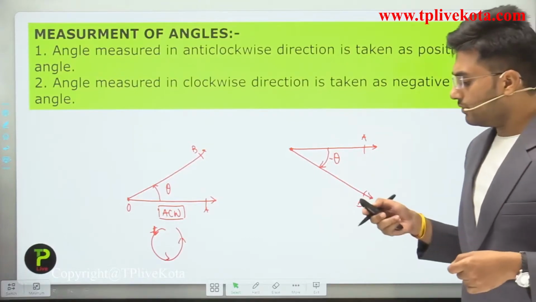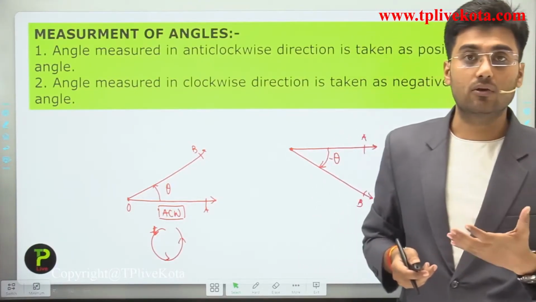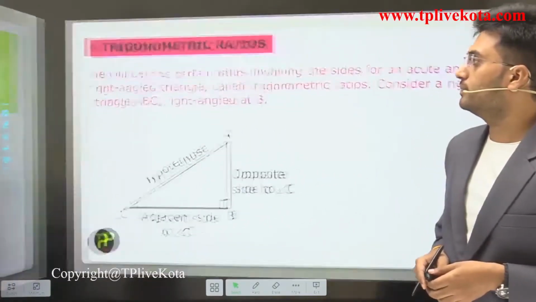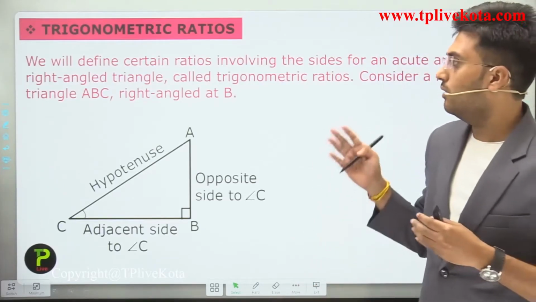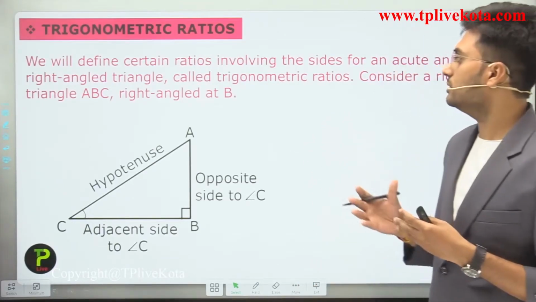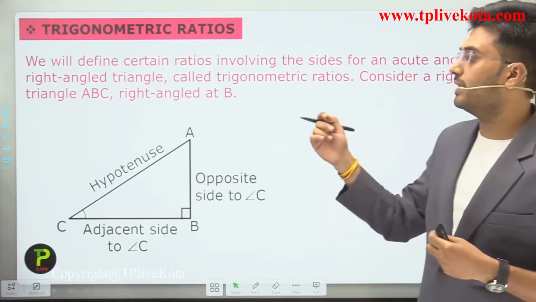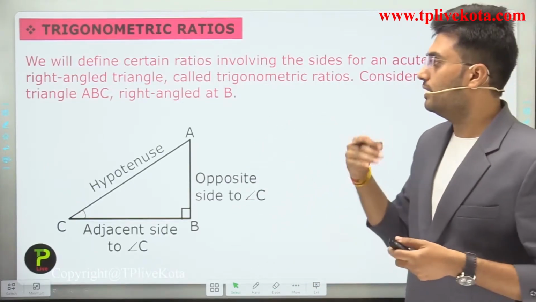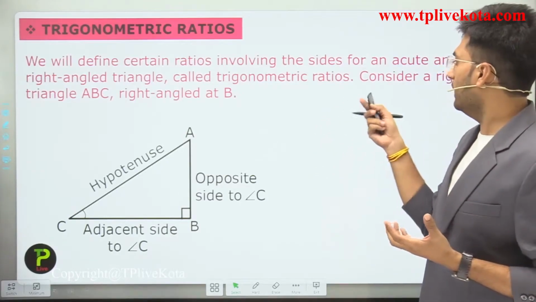Now after this, let's start our discussion of trigonometric ratios. So students, what are the trigonometric ratios? We define certain ratios involving the sides for an acute angle of a right angle triangle, called trigonometric ratios.